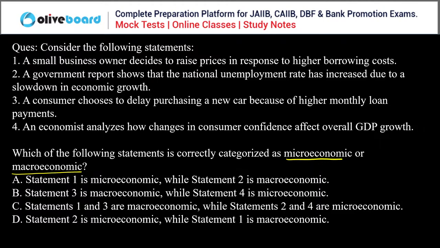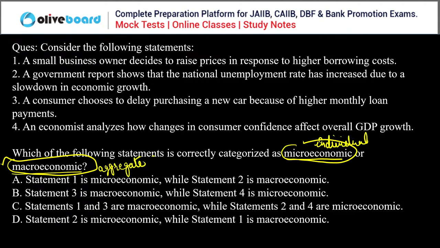You have to just check which of the following is micro and which is macro. Very easy. Micro means it deals with an individual unit. Macro means the aggregate, the total. Let's talk about the first situation. A small business owner decided to raise prices in response to higher borrowing cost. This is talking about an individual, so it is microeconomics.